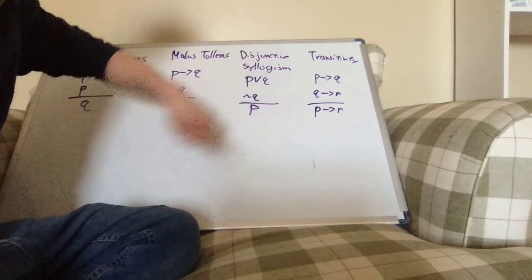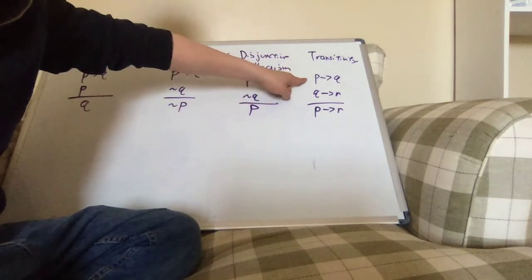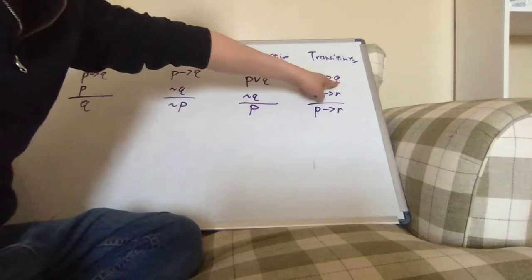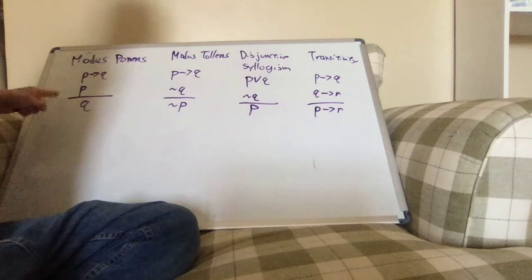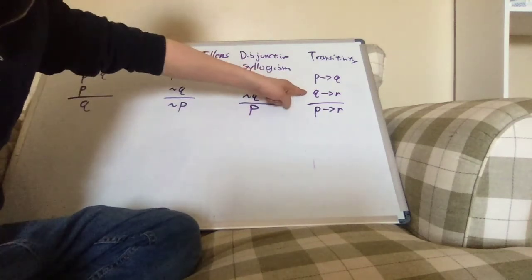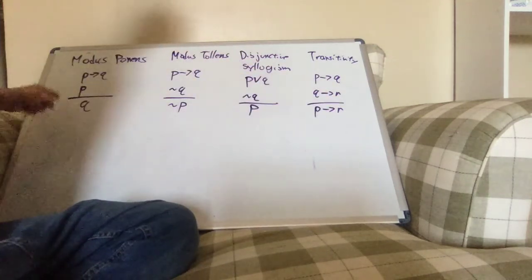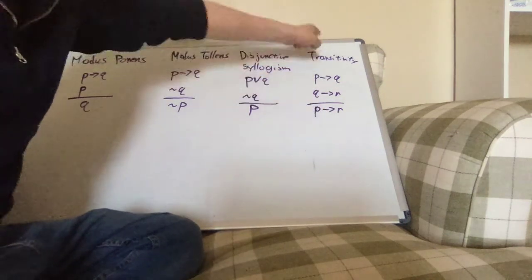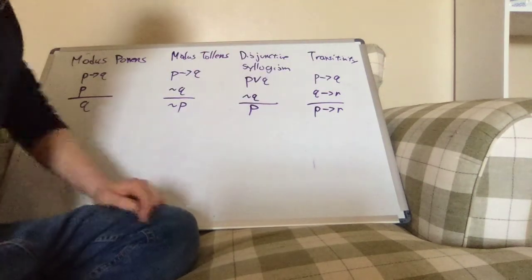And so the way we think about this, if P is true, then Q must be true by modus ponens. And if Q is true, then R must be true by modus ponens. So if P is true, then R must be true. And that's really all transitivity is saying.